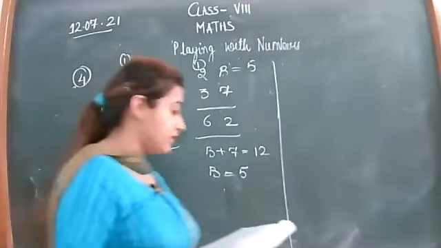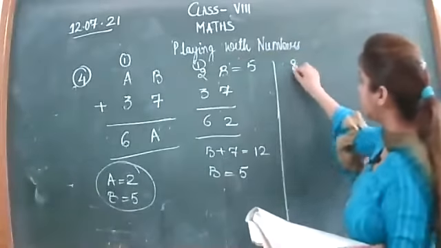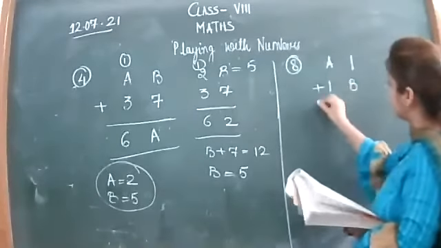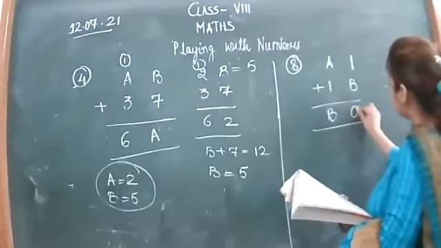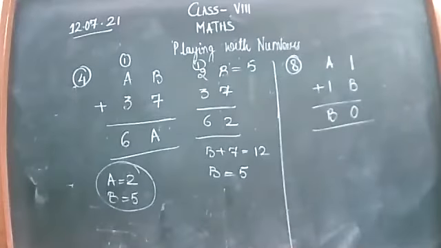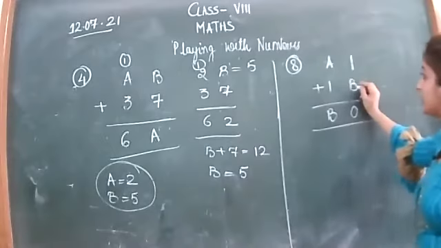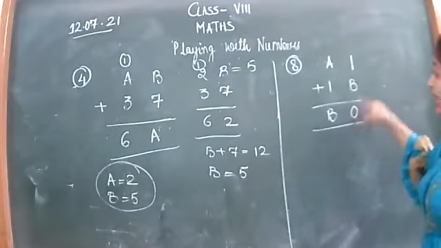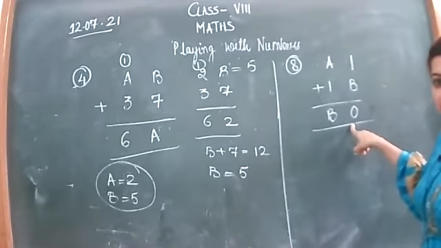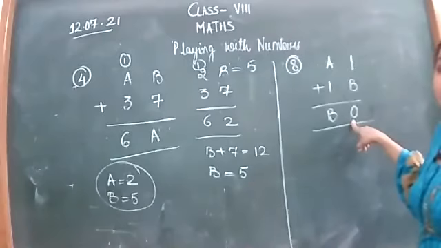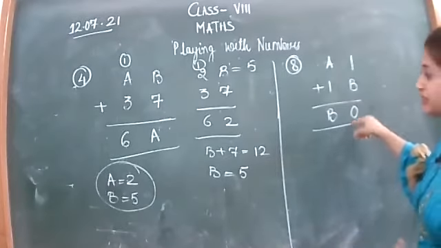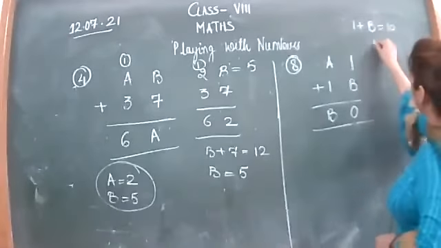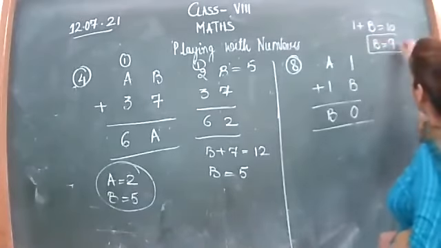In the 8th part, beta, again 2 variables are there. A, 1, 1, B. B, 0. Now the value of B you have to write here. We want 0 here. Actually 1 is already greater than 0. So it will not be 0, it will be 10. Instead of 0, it will be 10. So 1 plus B is equal to 10. B कितना आ गया? 9.